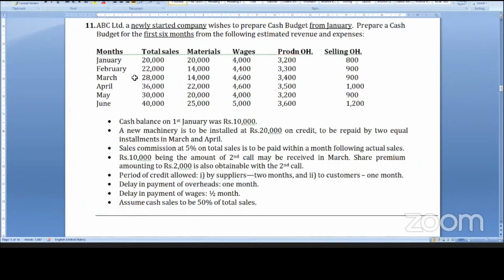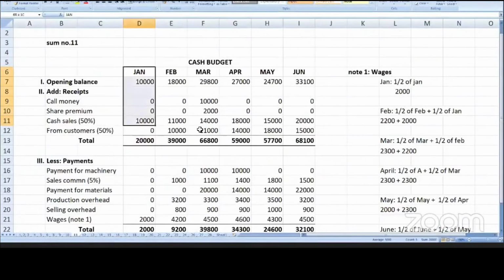So 10,000 cash, another 10,000 next month. 22, half cash, half next month. 28, half cash, half next month. 36, half cash, half next month. 30, half cash, half next month. June half cash, half in July. That is how it will go.